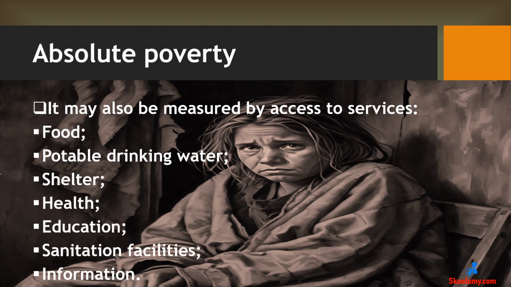People that experience absolute poverty are deprived of the following: food, potable drinking water, shelter, health, education, sanitation facilities, and information.